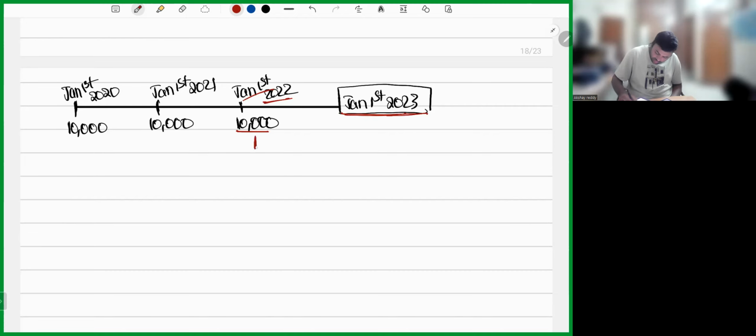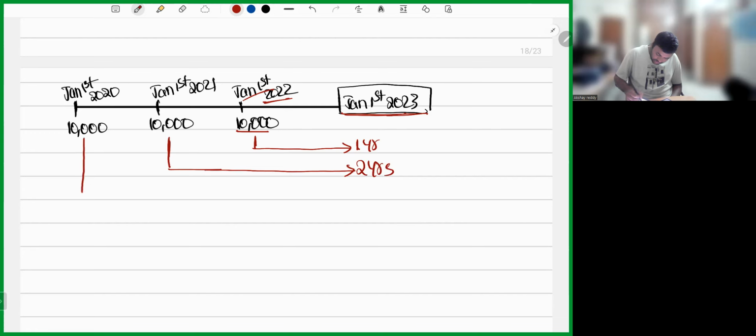What is the time gap between Jan 1st, 2022 and Jan 1st, 2023? Sir, there is only 1 year time gap. You will get interest of only 1 year for this 10,000. The time gap between Jan 1st, 2021 and Jan 1st, 2023 was 2 years.